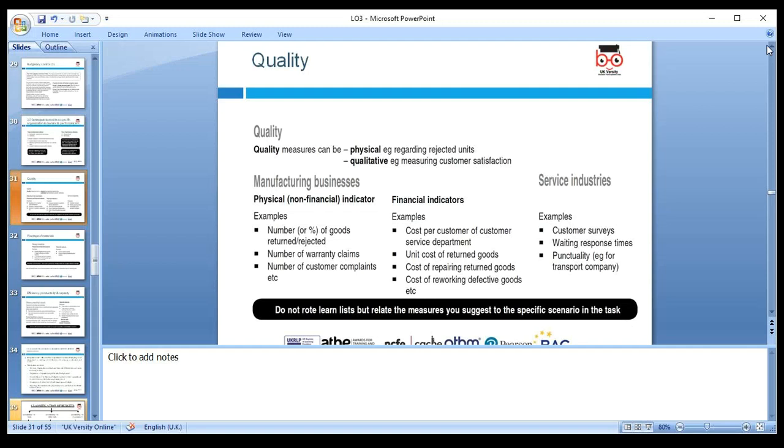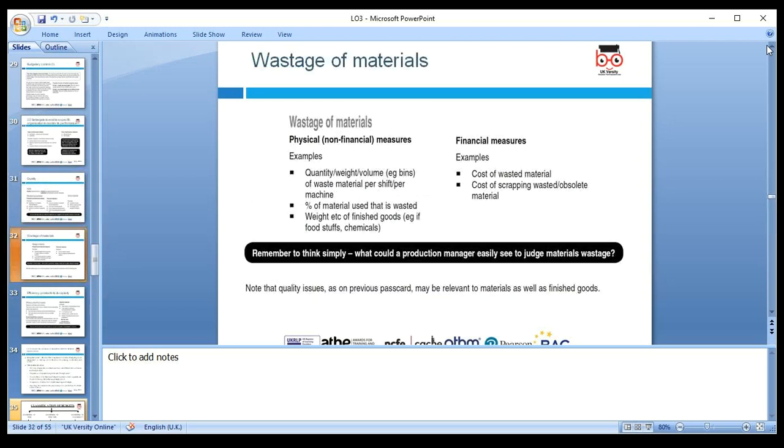Okay, then we have quality, always equal to the physical recording of the rejected units; qualitative measuring the customer satisfaction, like is it 90%, how many percent. So physical, non-financial indicators: percentage of goods returned or rejected, number of warranty claims, number of customer complaints. Financial indicators: cost per customer, unit cost return, cost of repairing, and the customer survey, waiting response time. Yes, all these we can look at to see if the service is good or bad.